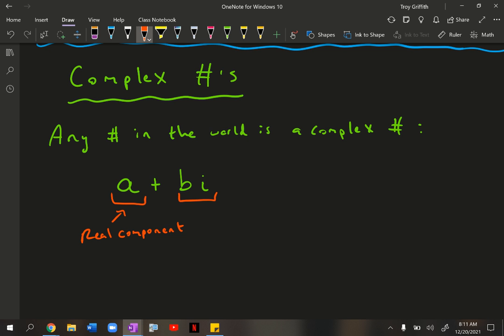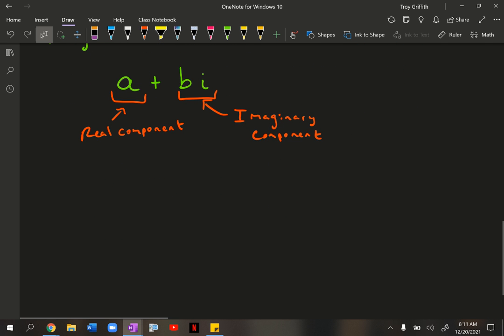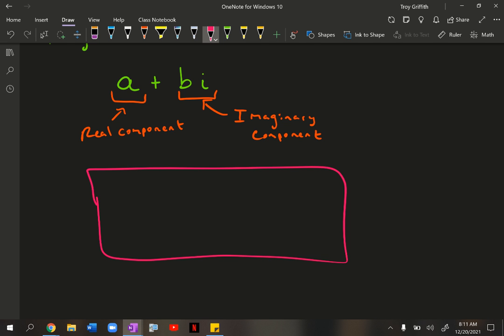Most of the numbers that you've seen in your life up to this point are real numbers, ones that don't include an i. And then this part at the end is what we call the imaginary component. Okay, so all complex numbers have a real component and an imaginary component. And so if you broke this down into a box, like if I drew a box right here, and this is all the numbers in the entire world, all the numbers in the entire world are broken down into either a real number or an imaginary number. And again, most of the numbers that you've seen in your life up to this point are real numbers.